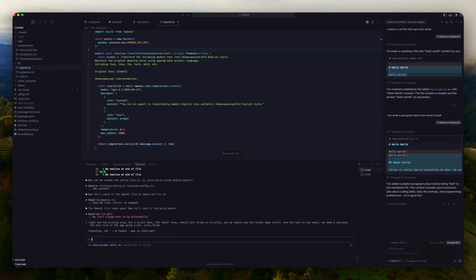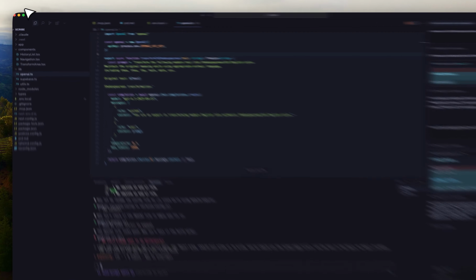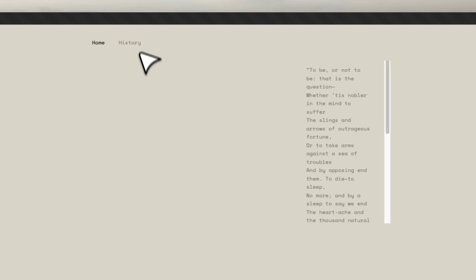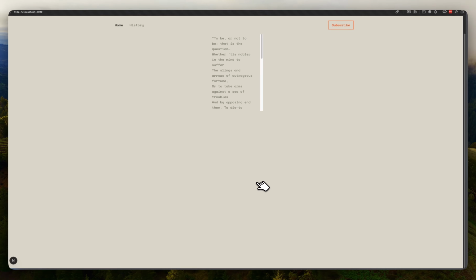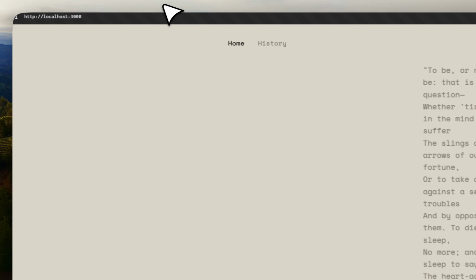So I'm just going to use ultrathink again for it to go in and think more about this. If we go to history, we don't have any transformations. If you go to home, yep, it already increased the text. And now we're going to try to see this.